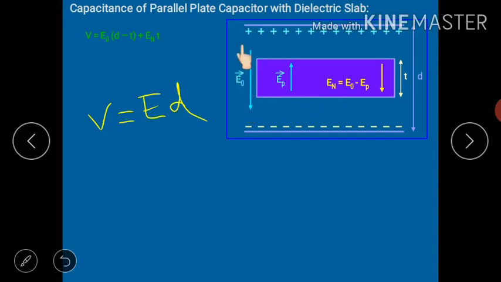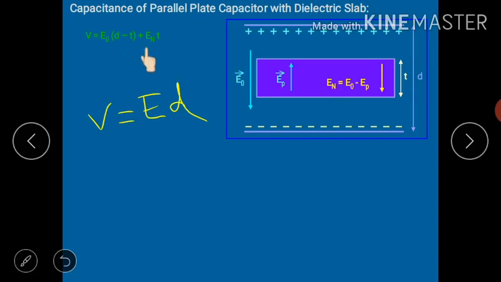For E0 we talk about this space and this space, because inside the dielectric slab the electric field is En. So when we talk about E0 we will not consider the dielectric slab. We exclude this region. So for E0, D will be D minus T. That's why it is written here, E0 into D minus T.